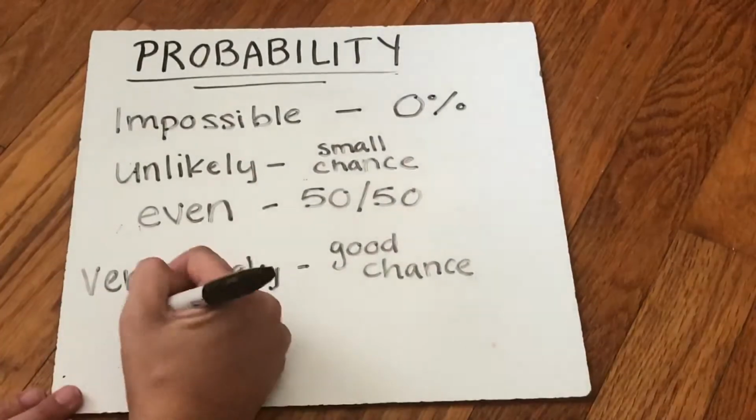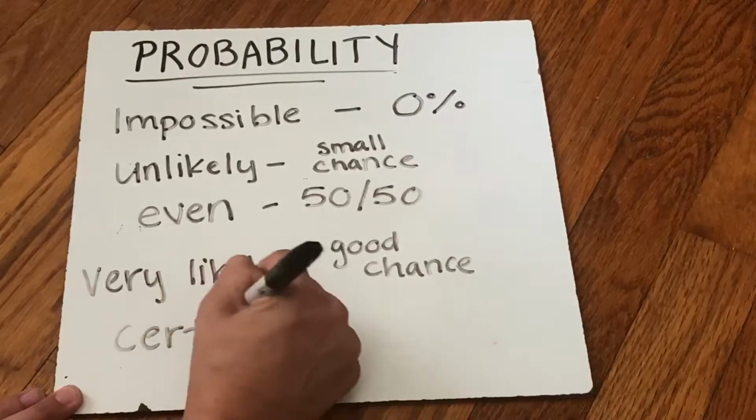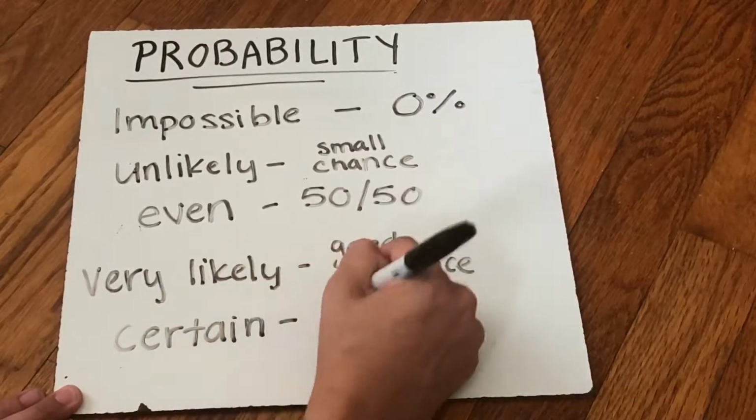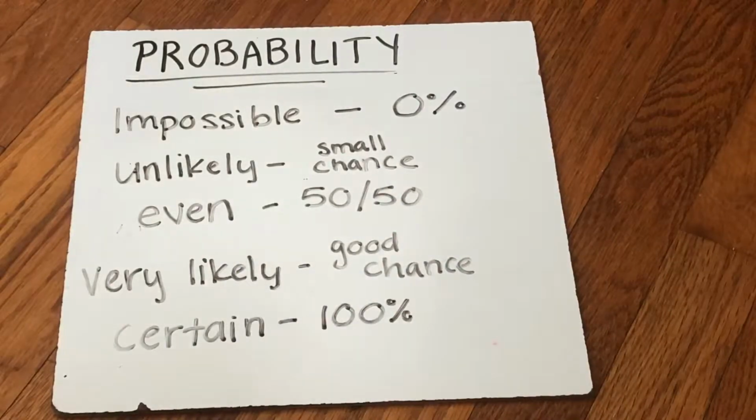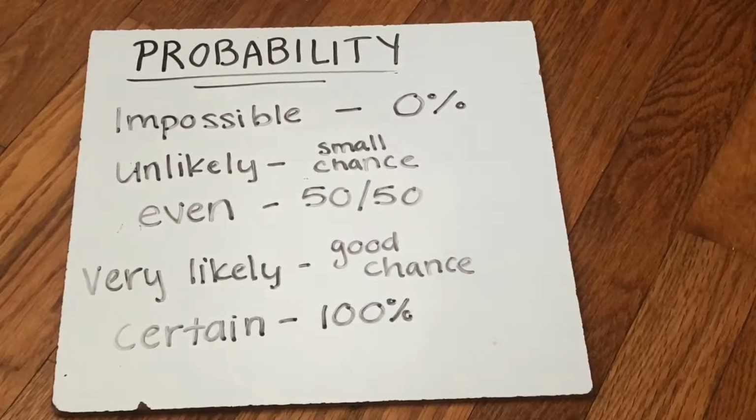And then there is certain. And certain is the opposite of impossible. It means there's a 100% chance it absolutely will happen. And so if I have 10 red marbles in a bag, it is certain that when I pull one of those marbles out, it will be red. There's no other marbles in the bag. The only option it can be is red. It's a 100% chance. It's certain.